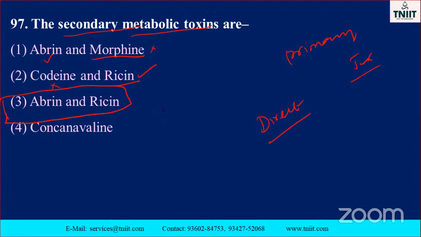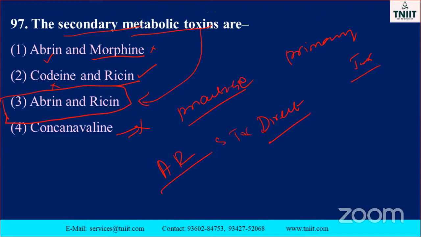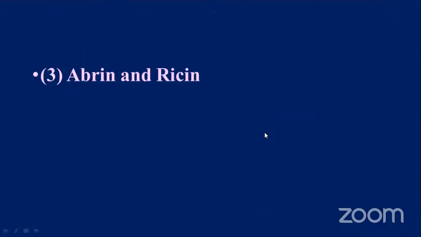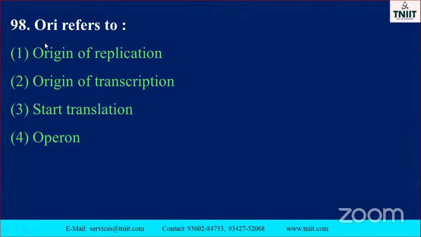Only practice it, then only will you get the idea. So many questions. Concanavalin A. Secondary metabolites of toxin, what are these? Secondary metabolic toxins: abrin and ricin. Next one: Ori. You already know it, a simple, direct question. What is the meaning of ori?